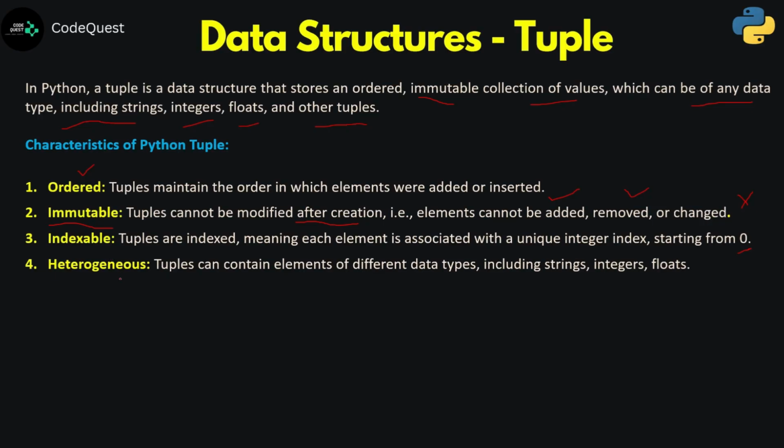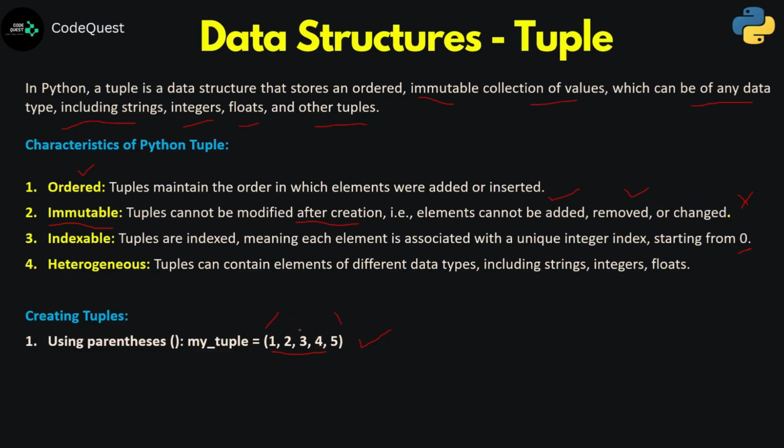Heterogeneous, once again, just like your list, tuple is also going to contain elements of different data types like strings, integers, floats, etc. Now coming to how exactly we create a tuple here. So the first method is you can take the help of this parenthesis. Using this parenthesis, like you can see, these elements we have kept within this parenthesis. Now this parenthesis is an identification of your tuple. Okay. So here I can say we have created one tuple with the name my_tuple having 5 elements.